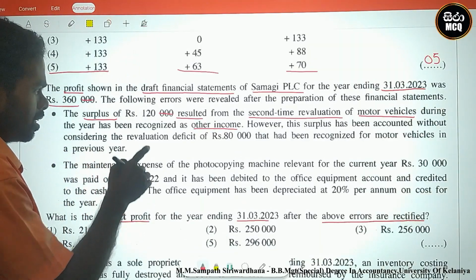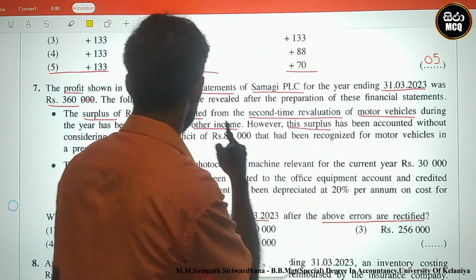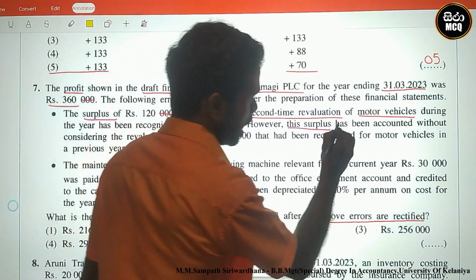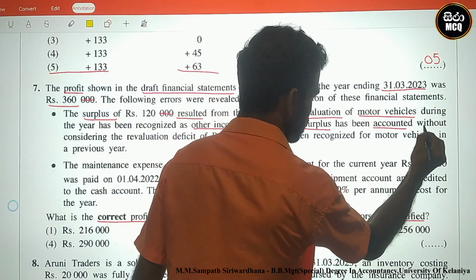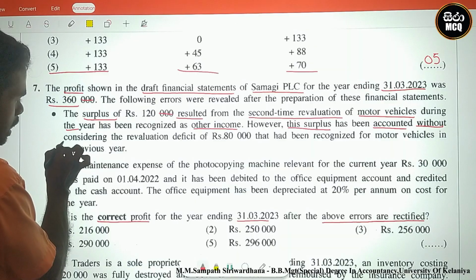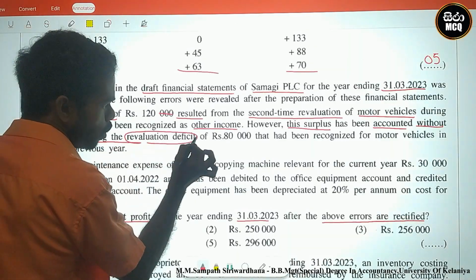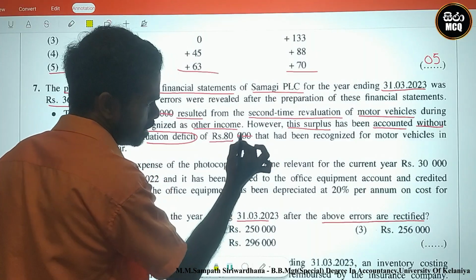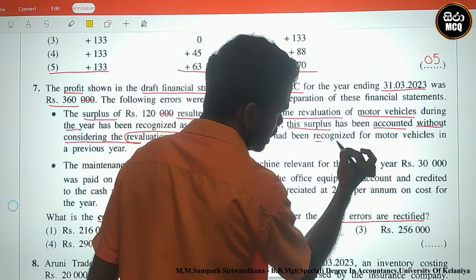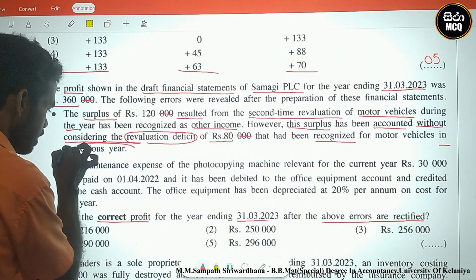Next one. However, this surplus, this 120, has been accounted without considering the revaluation deficit of 80,000 that had been recognized for the motor vehicles in the previous year.